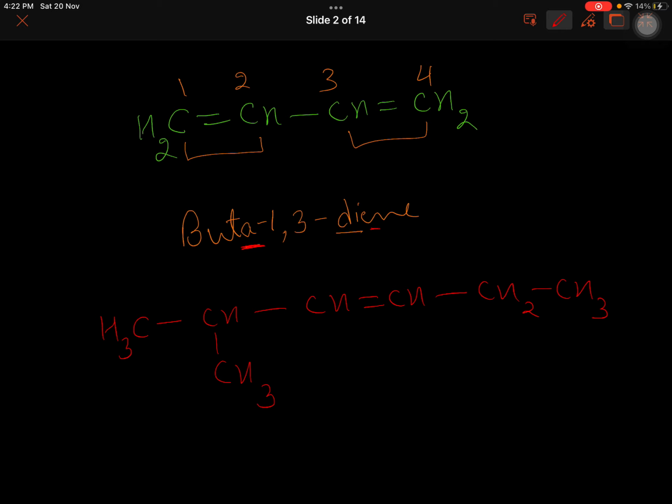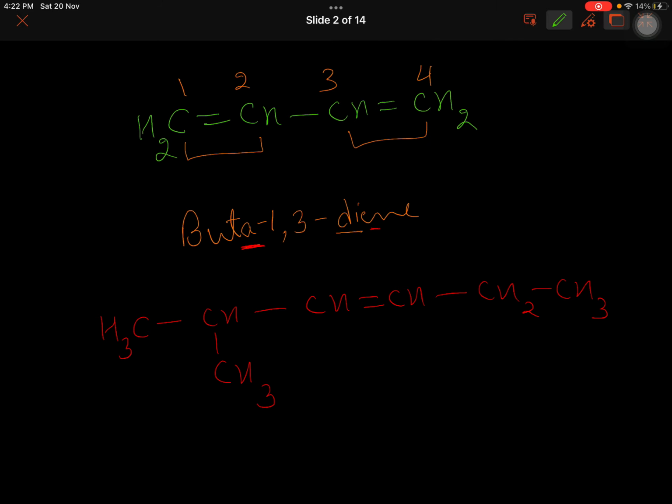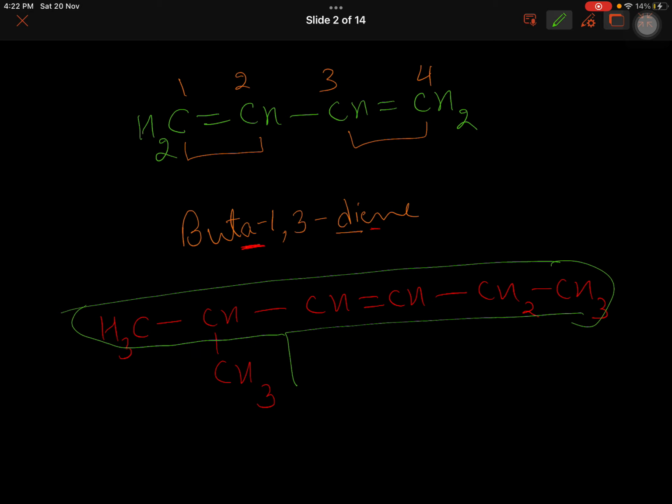So we have to see the longest carbon chain, which includes the double bond. So you go anyhow this way, or you go straight. They have the same length and they are involving the double bonded carbons also. And I will number from the side from where the substituent is coming closer. So easy now.